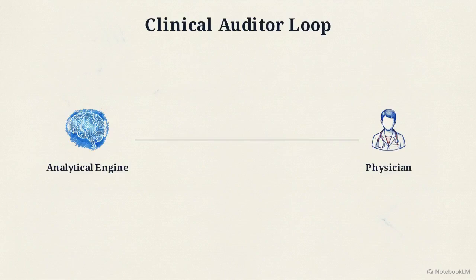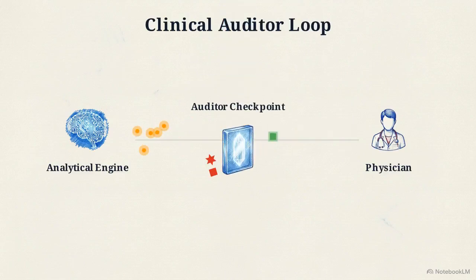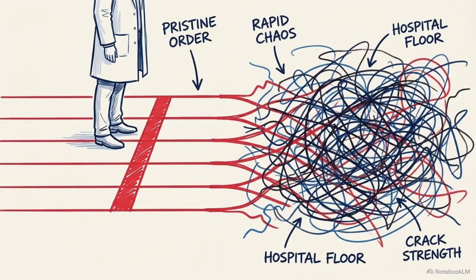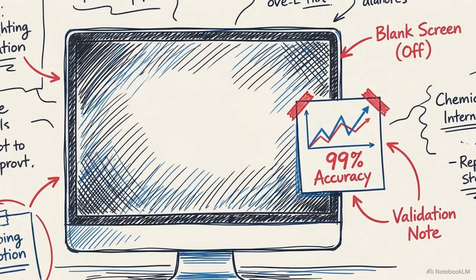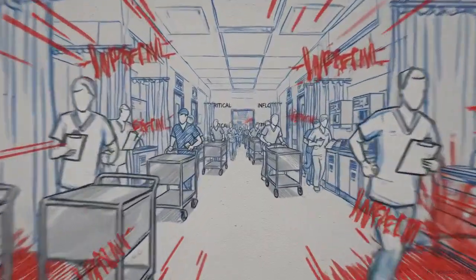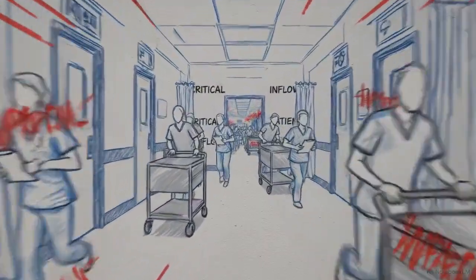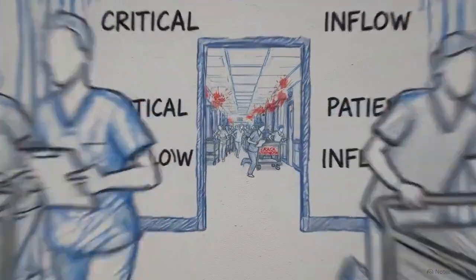The language model is an analytical engine, never speaking directly to the user. Outputs hit the auditor checkpoint to verify text, map billing codes, and enforce causal boundaries. Only verified data reaches the physician. Achieving high accuracy on a validation dataset is impressive, but it is only the starting line. The future of medical AI requires engineers to move past laboratory validation and start building systems designed to operate safely within the messy realities of the healthcare system.